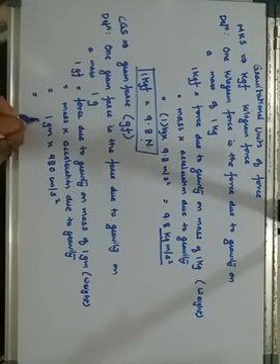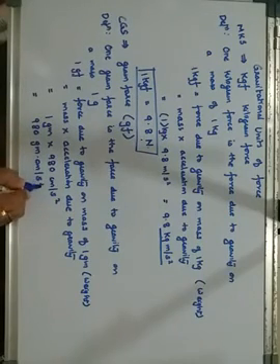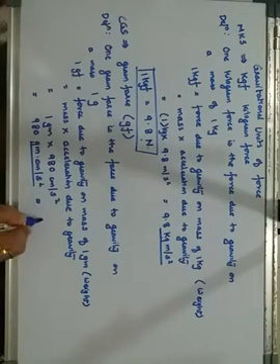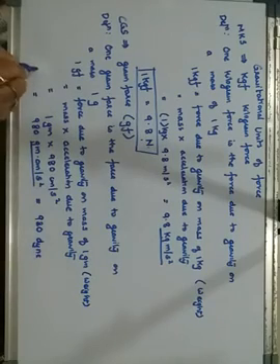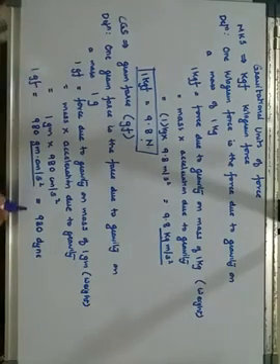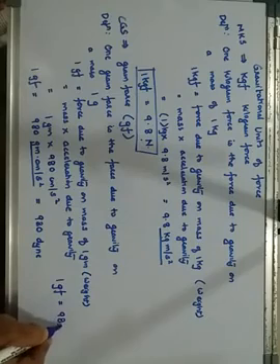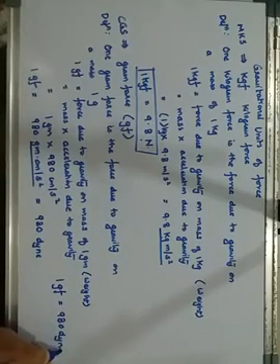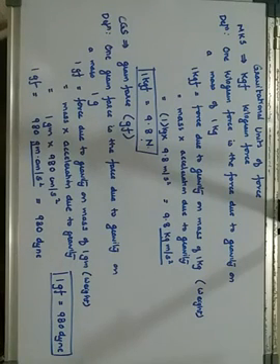So it totally becomes 980 grams into centimeter per second square, which is written as dynes. So it becomes 980 dynes. So 1 gram force is equal to 980 dynes. This is again a conversion in the CGS system.